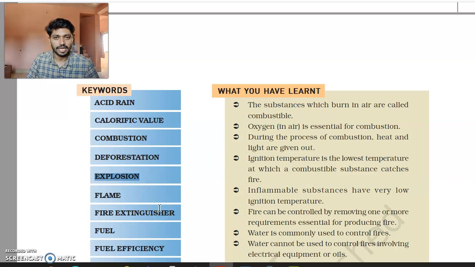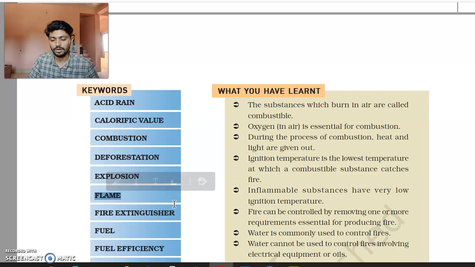What is explosion? It is a type of combustion. We know there are 3 types of combustion. Explosion means like firecrackers. When we burn them, they produce heat, light, and a lot of smoke. Such type of combustion is called explosion.